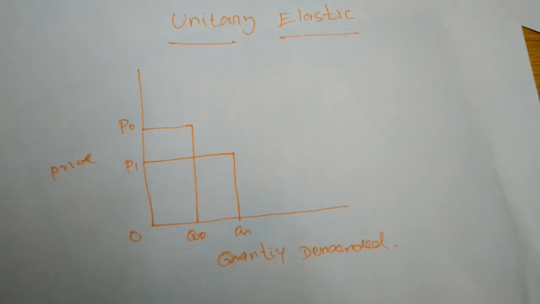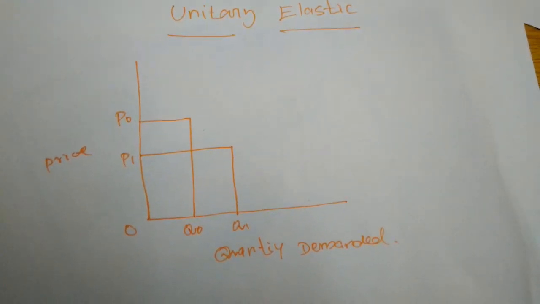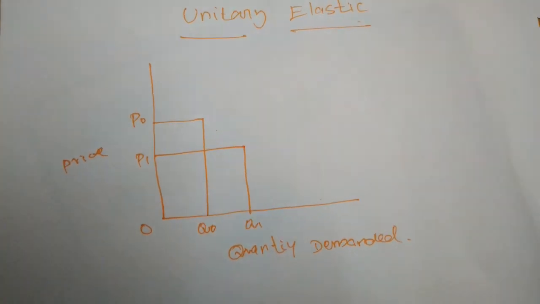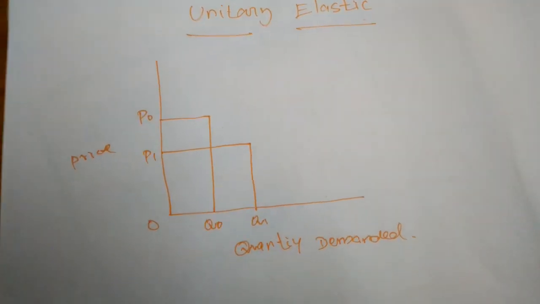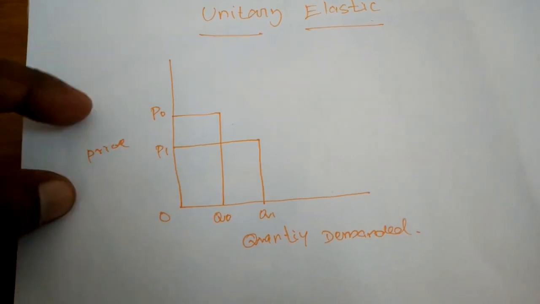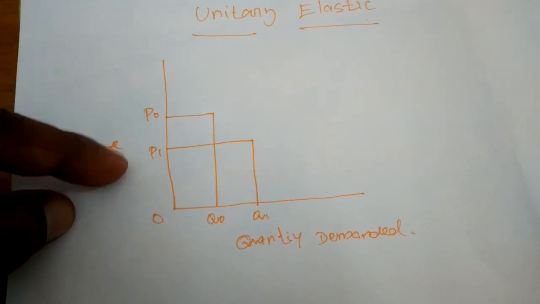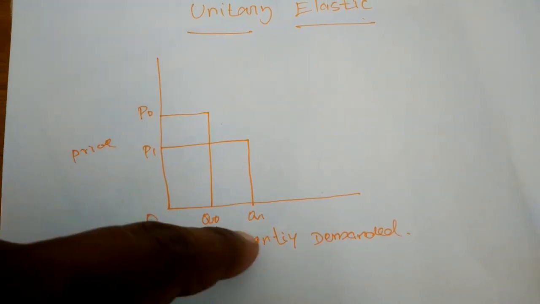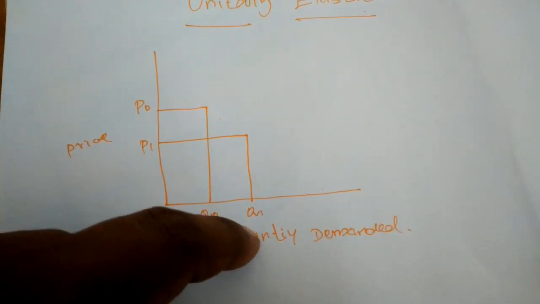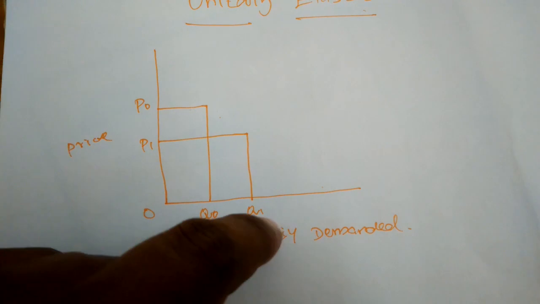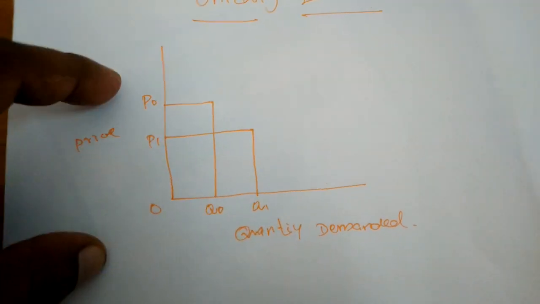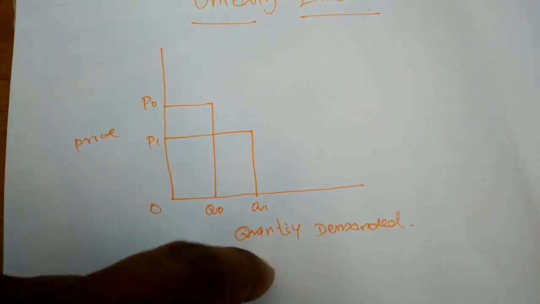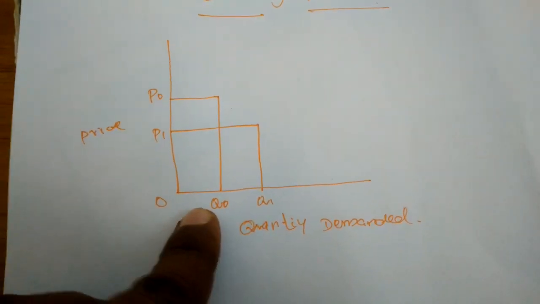Next, unitary elastic. Unitary elastic means the price and the quantity demanded change in the same proportion. If the price of a commodity is increased by 1 unit, the demand for the commodity will change by 1 unit. When the price level is OP0, the quantity demanded for the commodity is maybe OQ0.